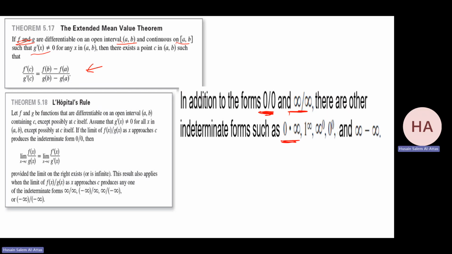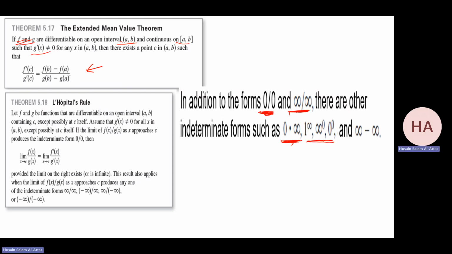We call them undetermined forms. What they mean by undetermined is that the limit can be any value. So we need to do something to fix it, to find the limit. So I have 0 over 0, infinity over infinity. These are the main ones for L'Hopital's rule. Also, I have 0 times infinity.